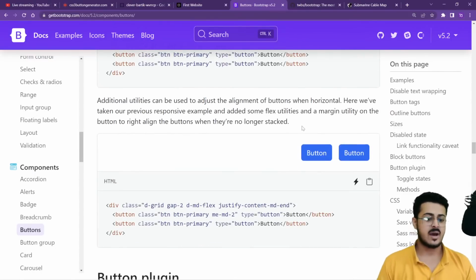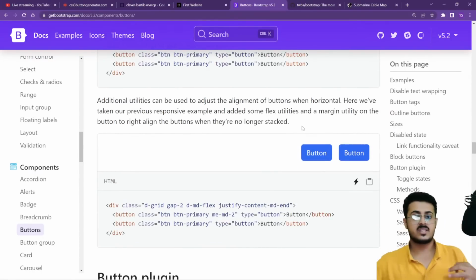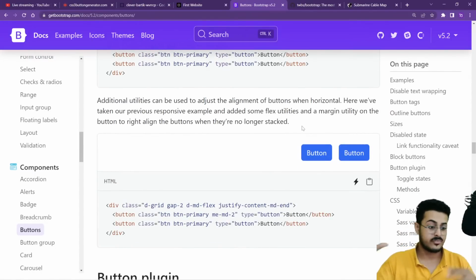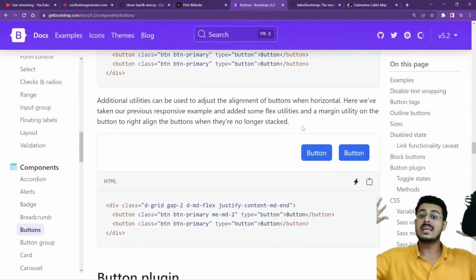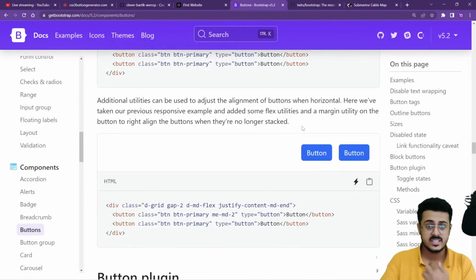So Bootstrap basically uses its own terminologies, with classes that it has already created for you. So lg means large, xs means small, outline means an outline, primary means blue color, secondary means gray color, danger means red color, and so on and so forth.